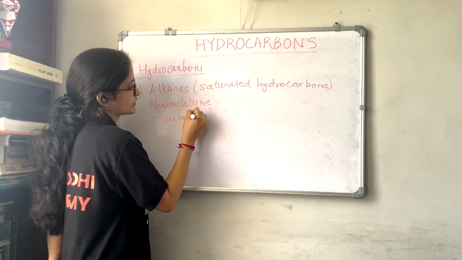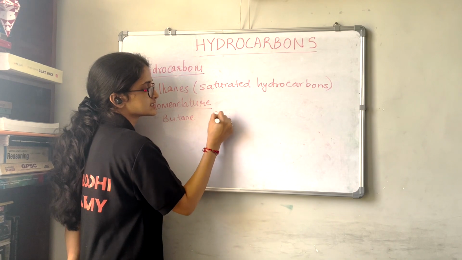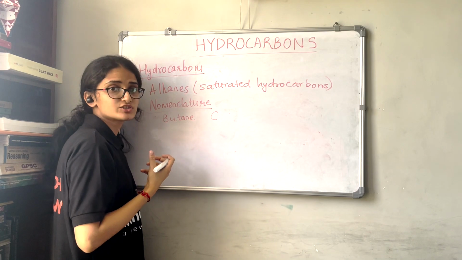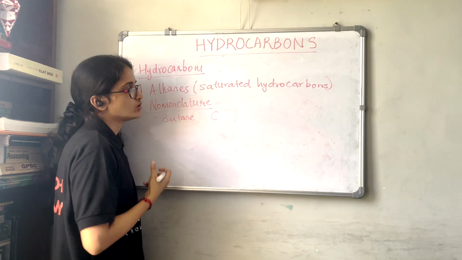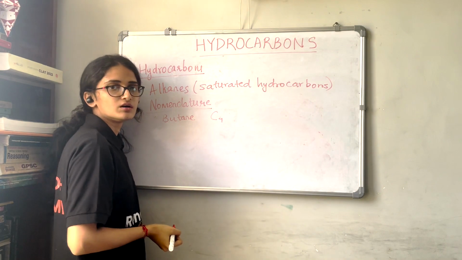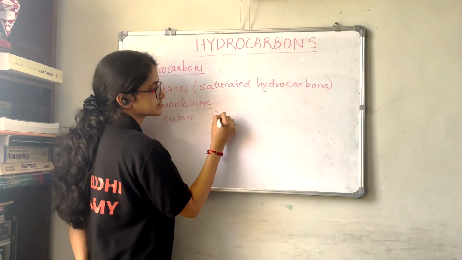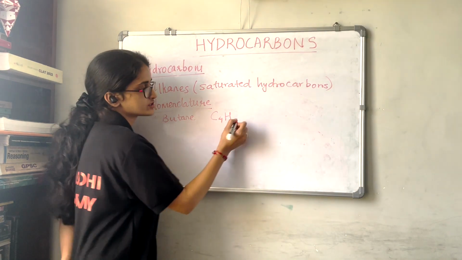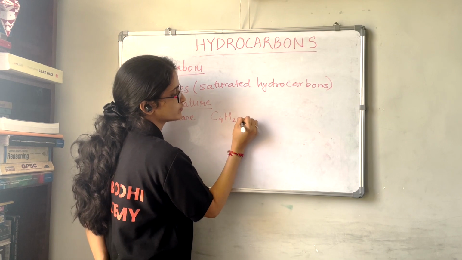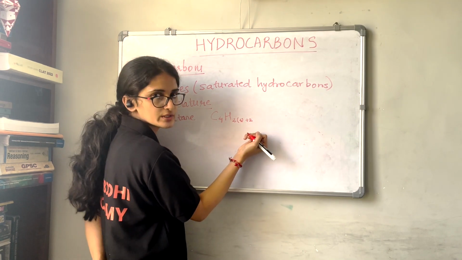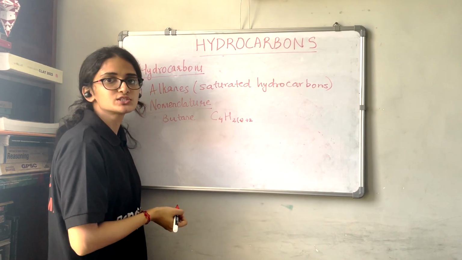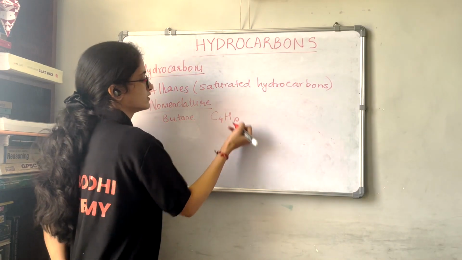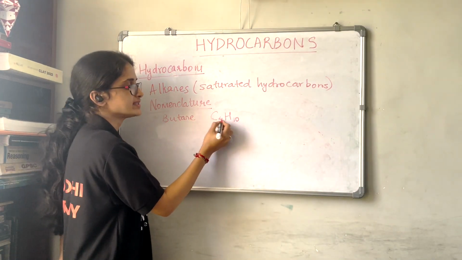What is the formula for butane? Since it is an alkane, the formula is CnH2n plus 2. Butane means a hydrocarbon having 4 carbon atoms. So C4H2n plus 2, and n is 4, right? So 2n plus 2 means 2 into 4 plus 2. 4 into 2 is 8, and 8 plus 2 is 10. So in place of H, 10 will come. So the butane formula is C4H10.